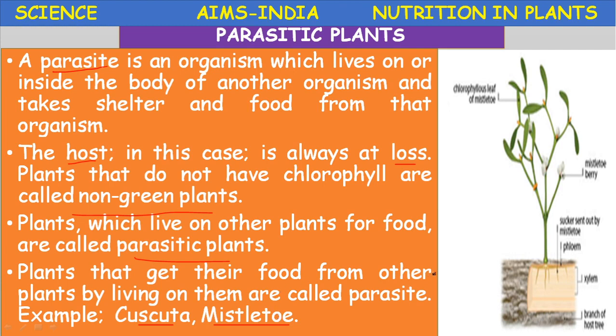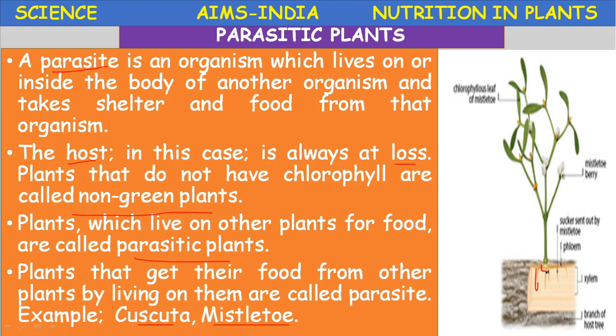So actually these parasitic plants live on another organism and derive food from that organism. The organism deriving food is called a parasite, and the other organism from which the food is derived by the parasite is called a host. What is a host? The host can be defined as the organism from which food is derived by the parasite. The parasites produce special structures. You can see here, the parasite produces some special structures.